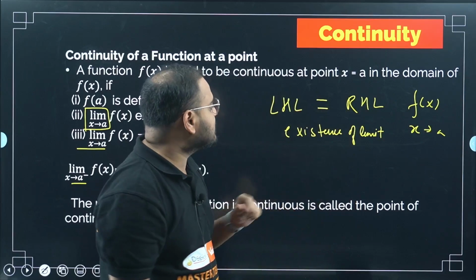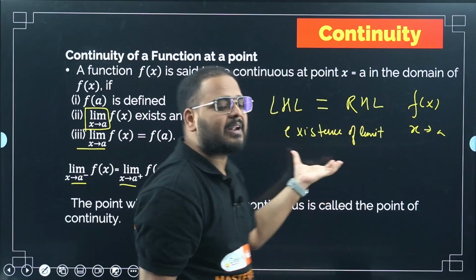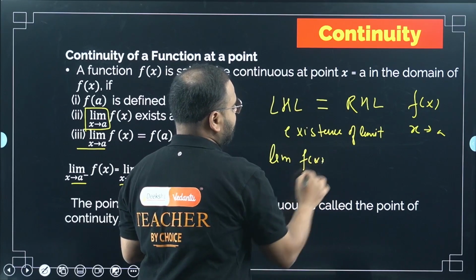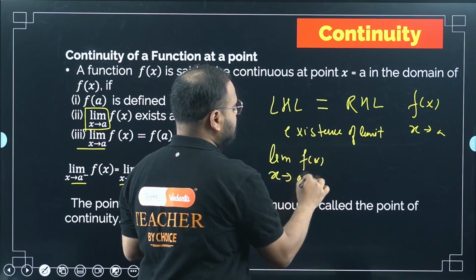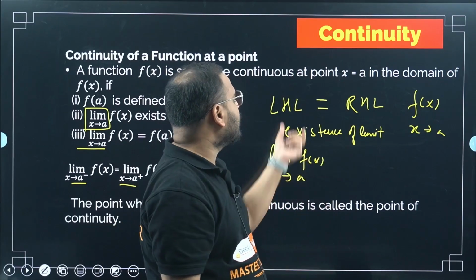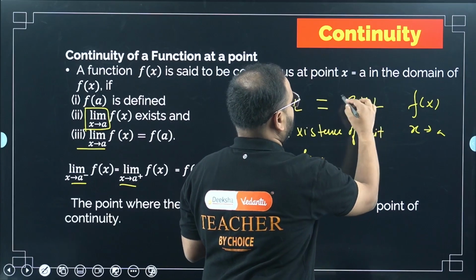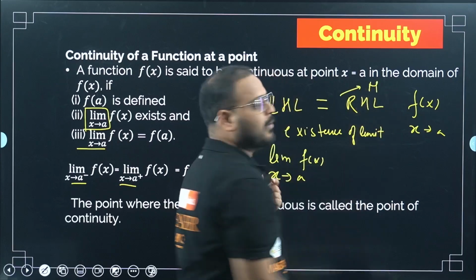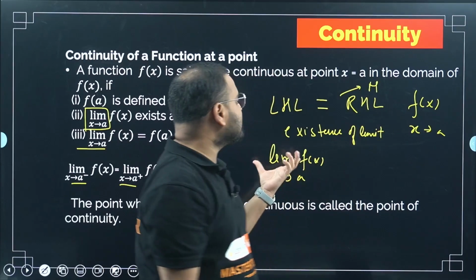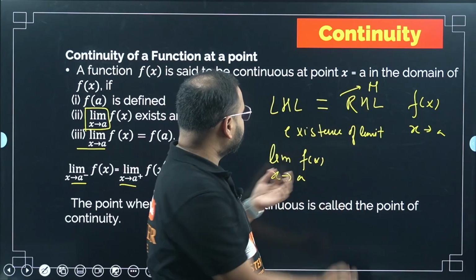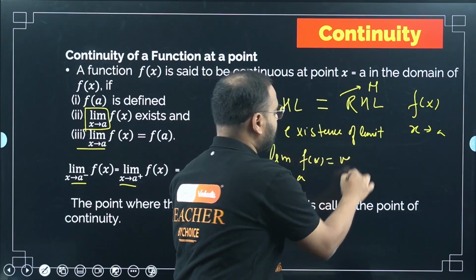Yes sir, you said this. So I can simply write the limit of the function f(x) as x tends to a. Correct, because the limit exists. Let's say both values are equal to a value m, a constant value m, or maybe a function. So I can say this is m.